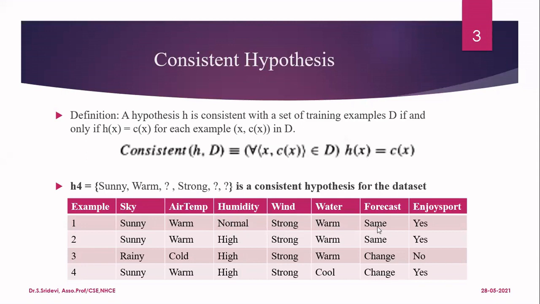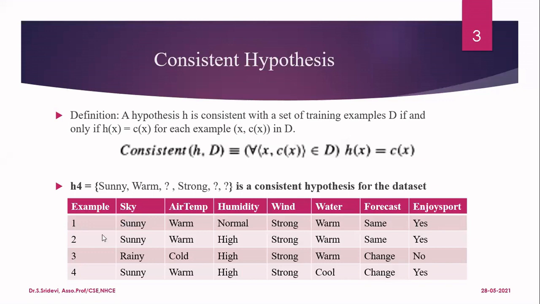So it is correct. And same is matching with this question mark. That means that when I give this as an input X, the hypothesis H will return the value as yes, because it is correctly classifying this. So what is your C of X? C of X is the value in the last column. That is also yes. The hypothesis returns yes, which is equal to C of X. Therefore, I will say that the hypothesis correctly classifies the first instance.